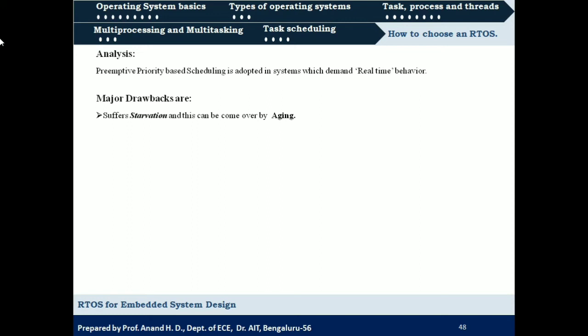In that case, we say that the processes will suffer from starvation. And to overcome this, we are going to make use of the aging concept. So what is aging? It is a technique where we gradually increase the priority level of the processes, from lower level to higher level, so that they will get a chance to execute.